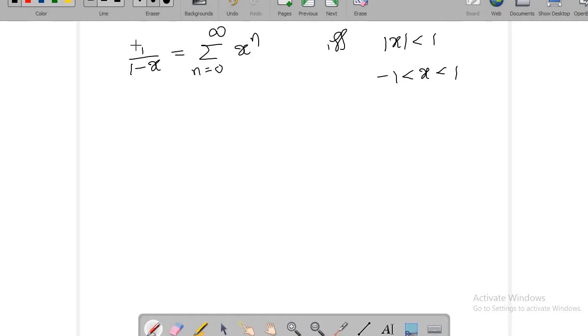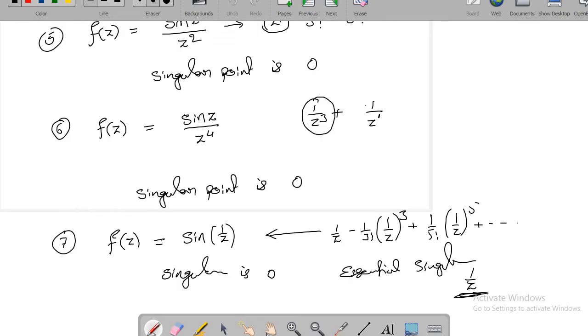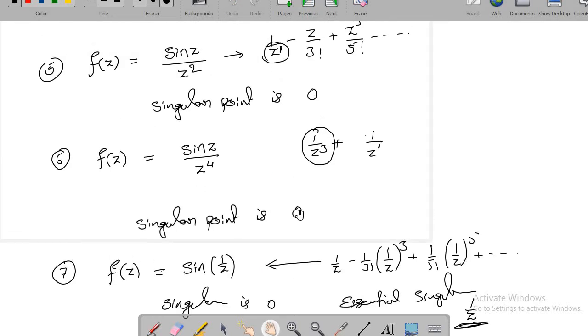This summation converges to 1 by 1 minus x when x lies between minus 1 and 1. So similarly, I am writing some summations here in terms of z. So what is the guarantee that it converges to that summation? And if it converges, what is its validity? Okay, so this is what we need to know. Now, Taylor will help us to get these things, Taylor as well as Laurent.